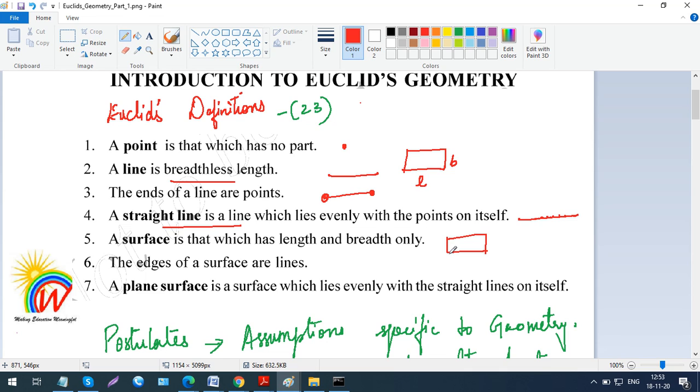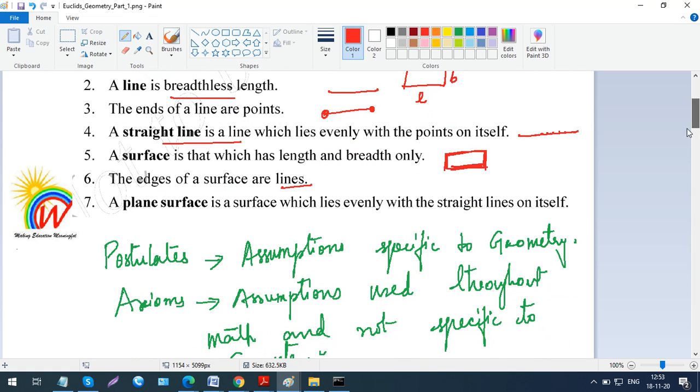Now the edges of a surface are lines. You understand the meaning of edge, right? These corners, these edges. Like in a rectangle you have 4 edges. So the edges of a surface are always lines. Now a plane surface is a surface which lies evenly with the straight line on itself. It's a flat plane surface which lies evenly with a straight line on itself. You have a line on itself, right?